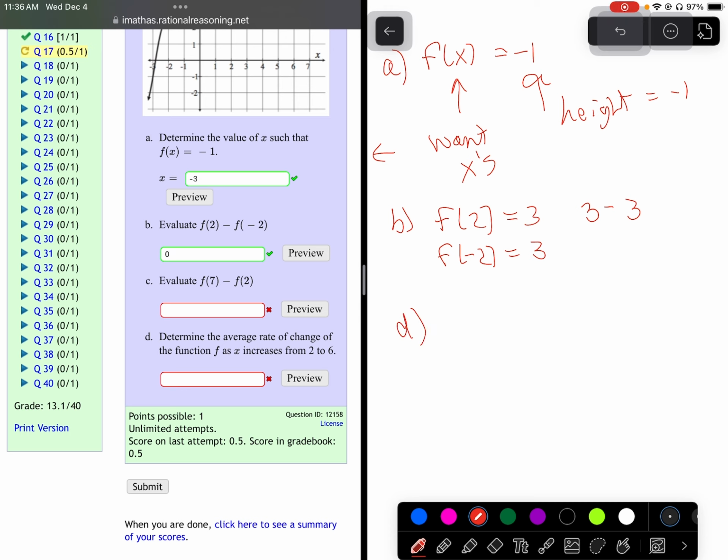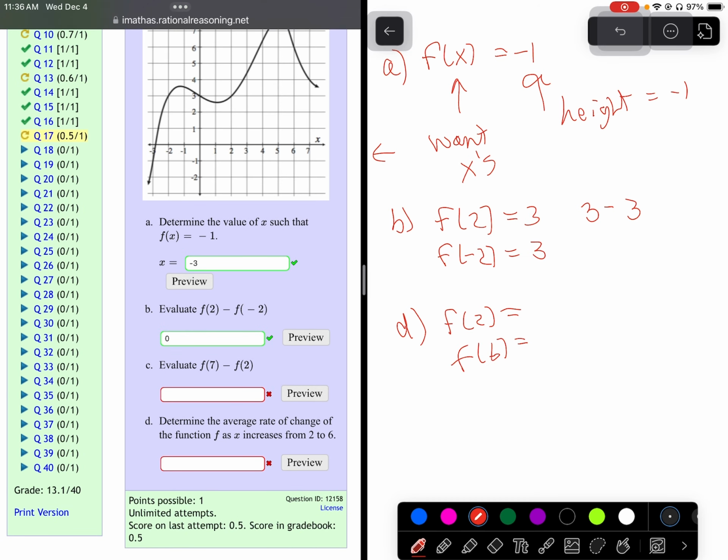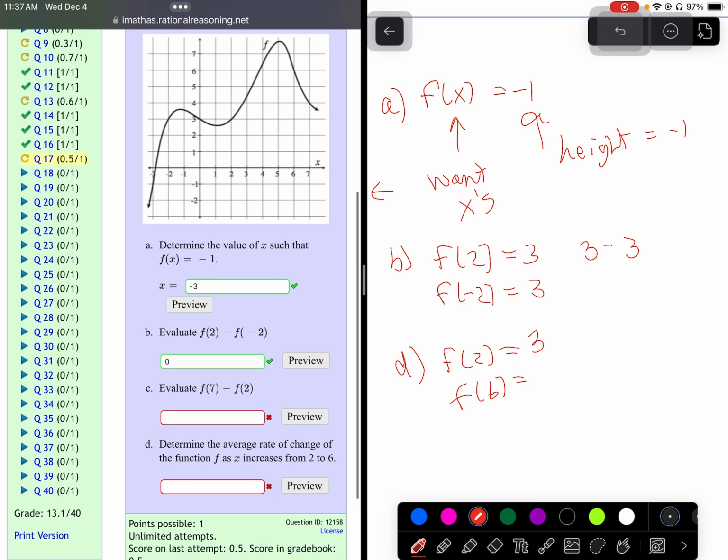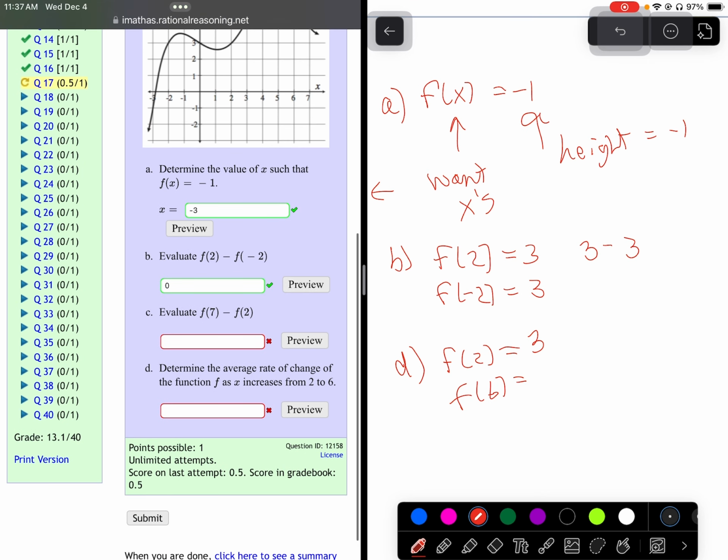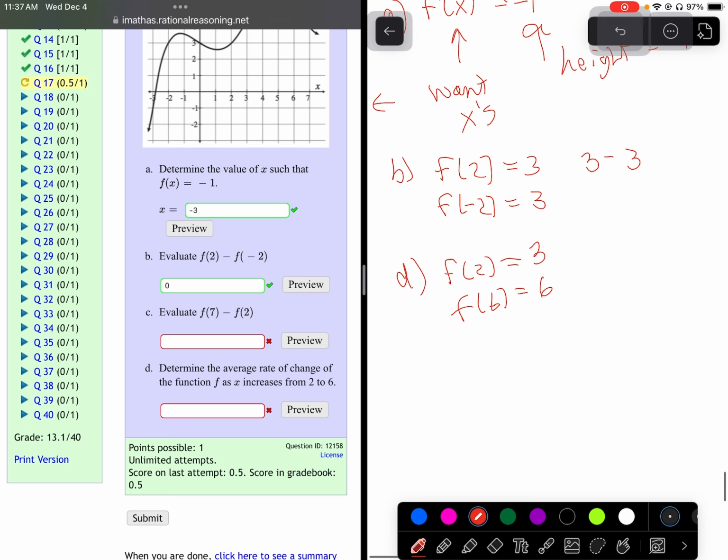Let's look at D. So we want the average rate of change as x increases from 2 to 6. So we have to find f of 2 and f of 6. If we go on the graph, f of 2 is at 3. If we go to 6 on the graph, 6 hits a height of 6. So it's just the f of 6 minus f of 2, here we go, over 6 minus 2.